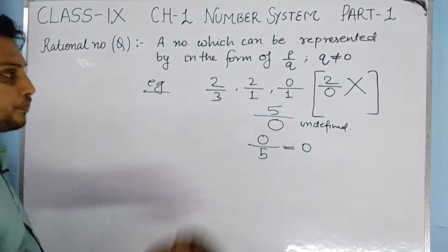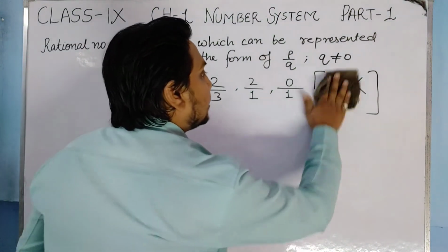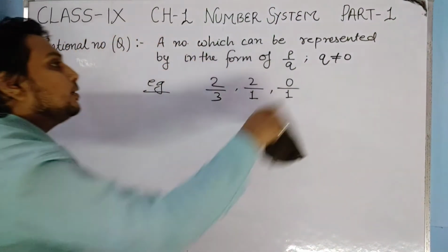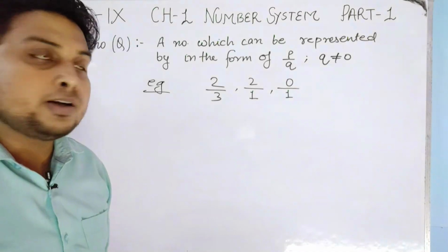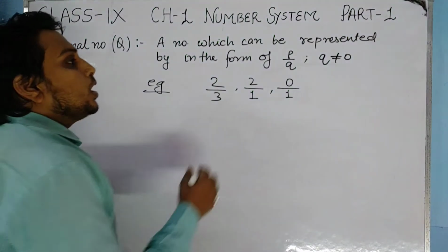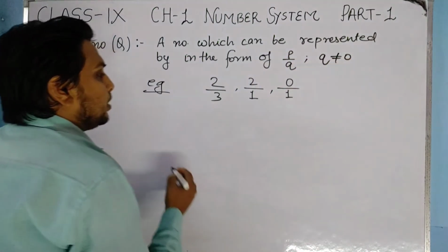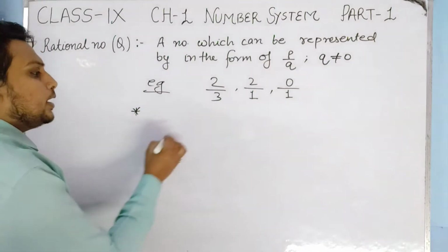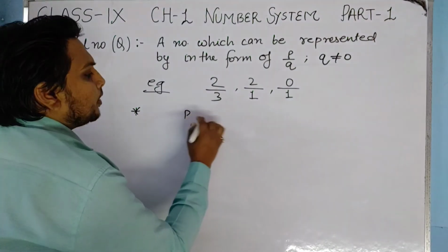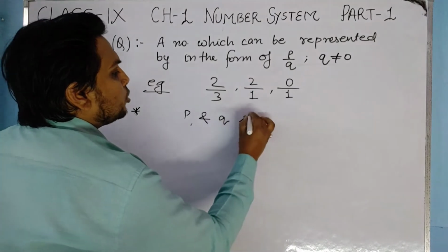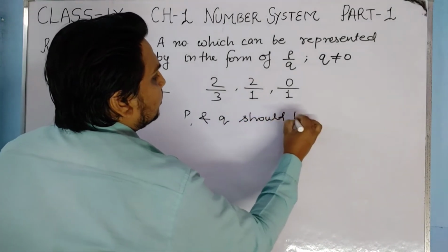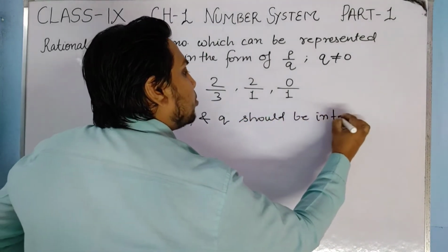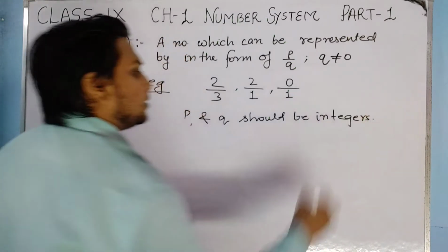So this is the main definition, that a number which can be written in the form of P by Q, where Q should not be equal to 0. One more thing we can say, that P and Q should be integers.